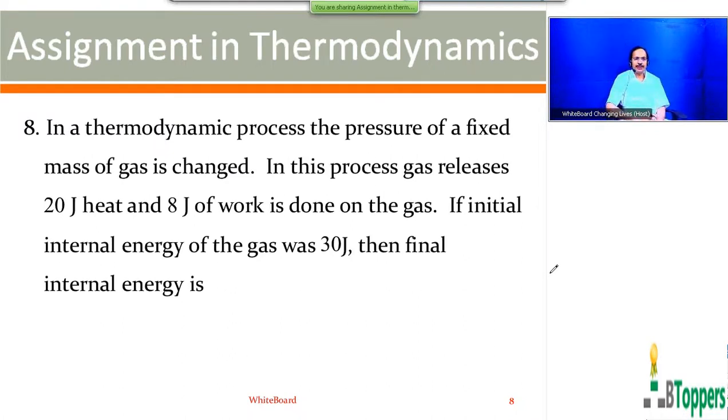In a thermodynamic process, the pressure of a fixed mass of a gas is changed. In this process, the gas releases 20 joules of heat and 8 joules of work is done on the gas. If the initial internal energy of the gas was 30 joules, then the final internal energy is? So here you can apply the first law of thermodynamics. From the first law of thermodynamics, you can write delta Q is equal to delta U plus delta W.